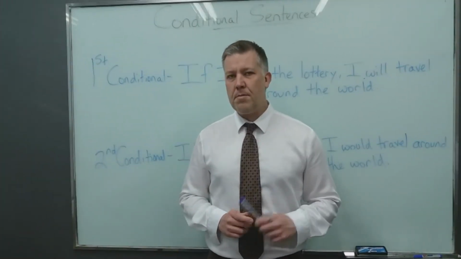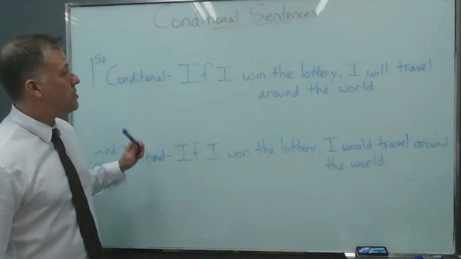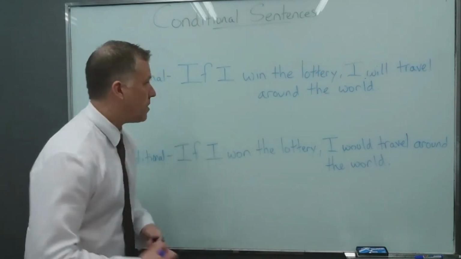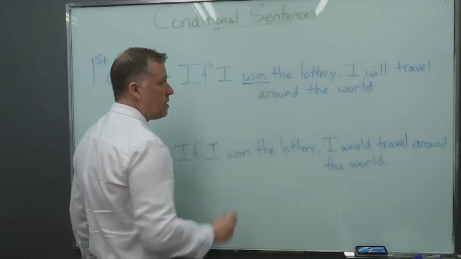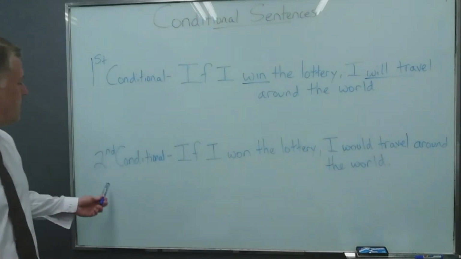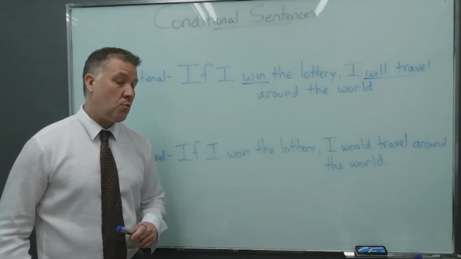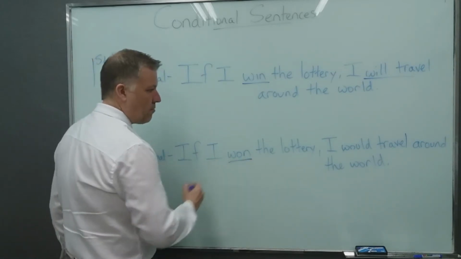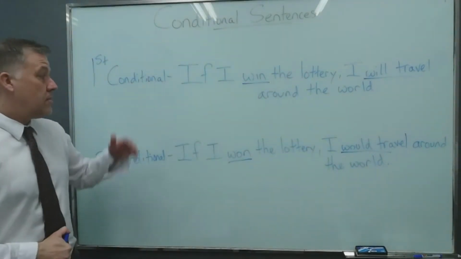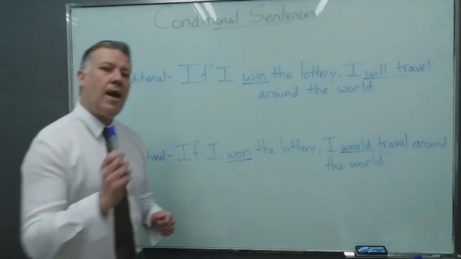Now to clear this up, let's take a look at these two sentences. Here we have a first conditional. It says, if I win the lottery, I will travel around the world. Okay? We have the infinitive of win, and then we have the affirmative, will travel. Okay? This second conditional says, if I won the lottery, I would travel around the world. Here we have the past form of won plus the past form of will. Okay? Now, these are both okay. You can use either one. Okay? But it all depends on your attitude.